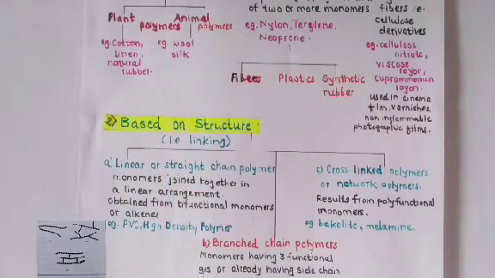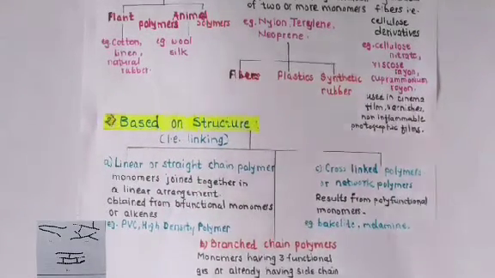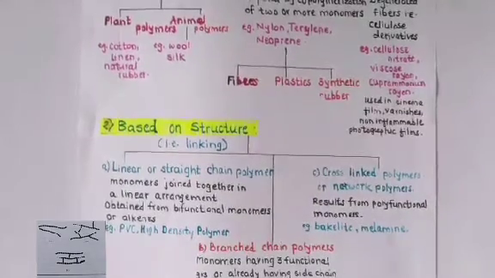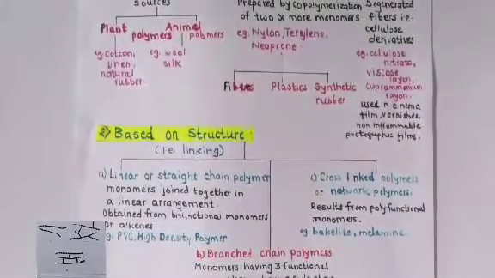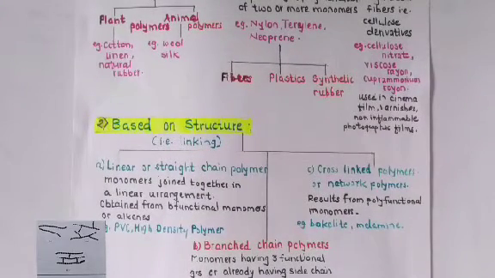obtained from the bifunctional monomers or the alkenes. Bifunctional means having the two functional groups, such type of the monomers that gives us the linear or the straight chain polymers, or you can also obtain from the alkenes. For example, PVC, high density polymers, these are the linear polymers.